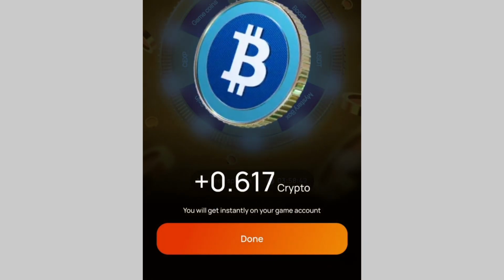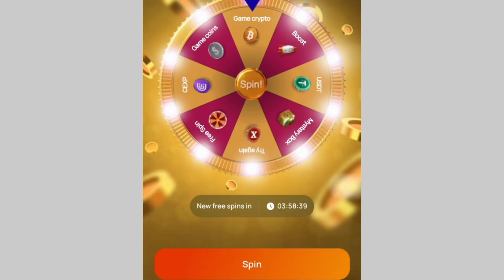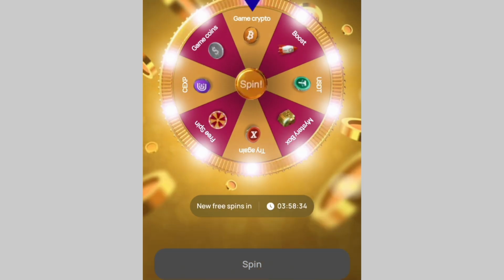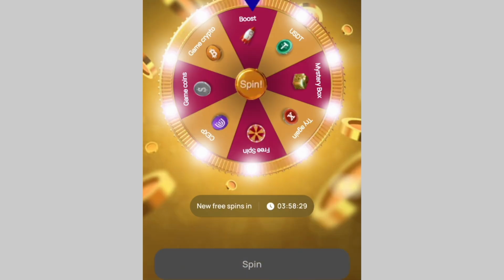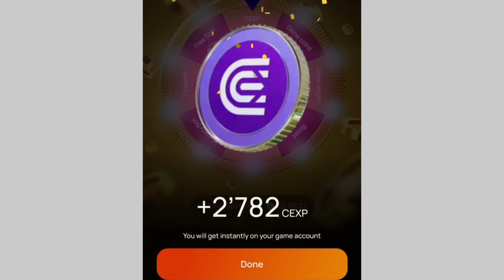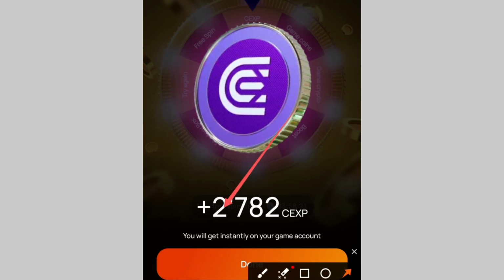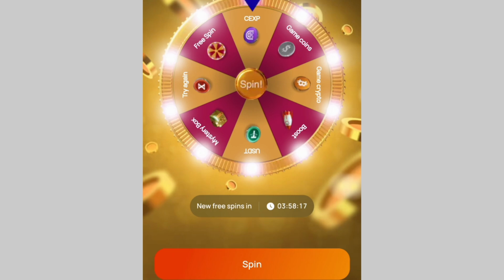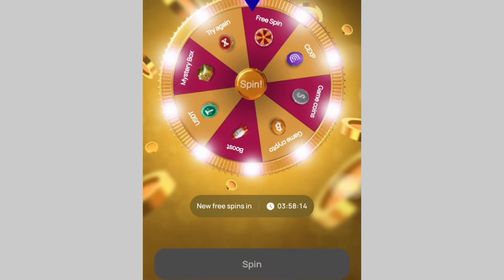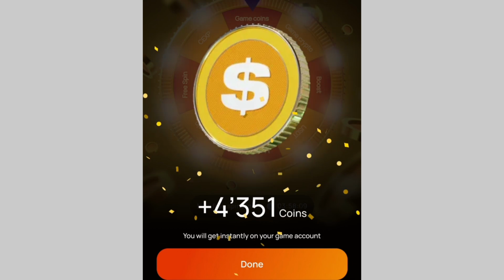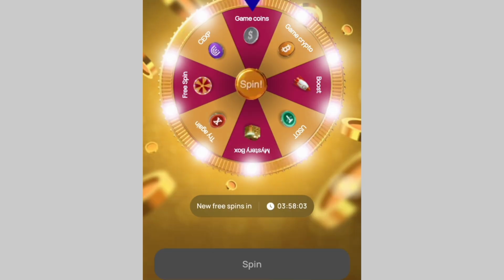This time around 0.617. So I'll click on the button down again, continue, the same thing again, click on the button down, spin. This time around I got 2,782 XP, 82 points, which is very amazing, guys. So that was the last one, so I'll click on the button spin again and try my last chance. This time around I got 4,351 coins, which is very amazing.